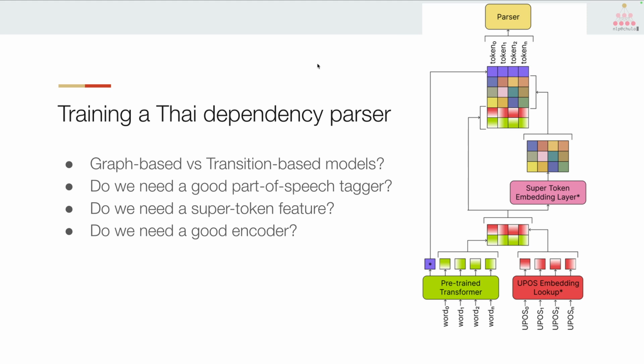Should we need a part of speech tagger, now that we have much better encoders? And do we need a super token feature, so we can steal the context of the token and make it part of the feature? And how important is an encoder for turning each word into an embedding? So we ran a bunch of experiments and tried to test all combinatoric combinations of these subcomponents when we train the parser, and see which one would yield the best result.